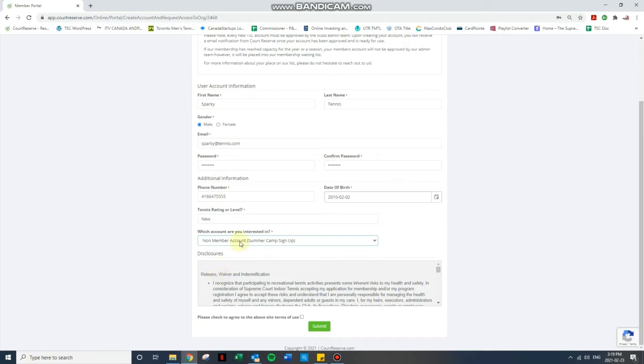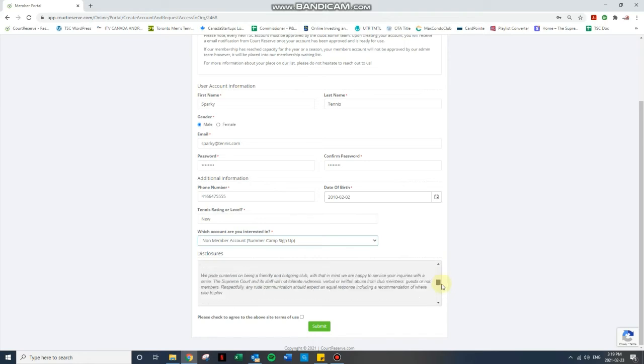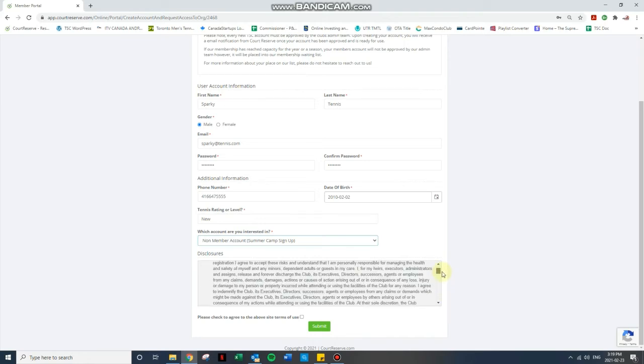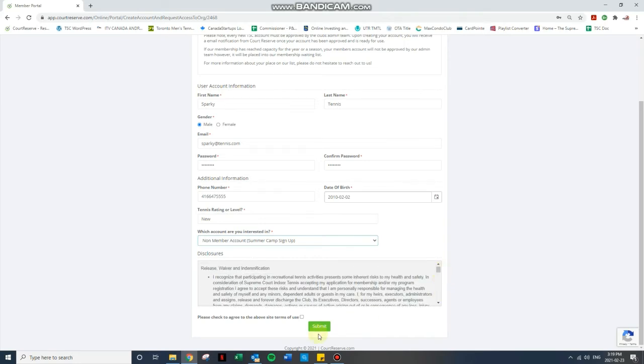Disclosures. So here we just have our release waiver and other information that you might need to know. It is not a long read, but it has some information on there about some legal stuff, and in the event of refunds, how that would work as well. Since we wrote it, we are going to assume that we've read it, so we'll click there and submit.